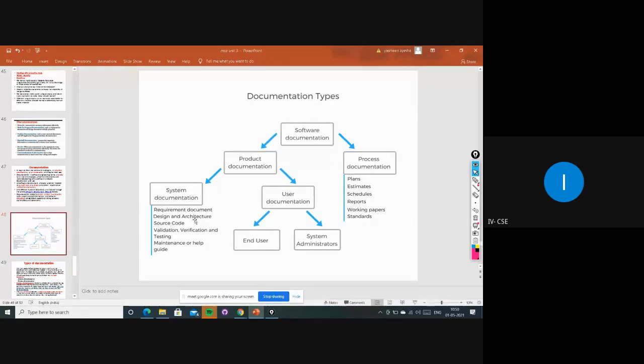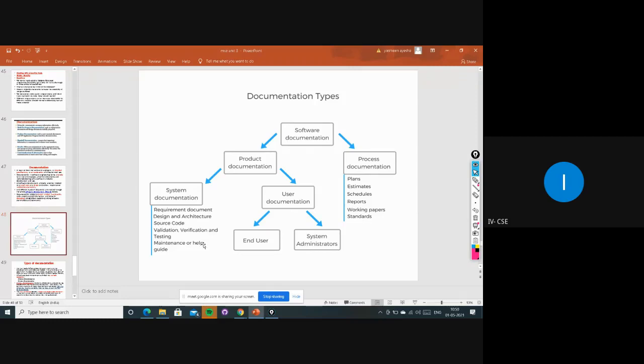And once the designing and architecture are completed, coding will be there. How you have developed the code, in which language you have done it. These things will be involved; simply we can say source code, or understanding the code, whatever topics we discussed in our unit 3, that will come here. And next, validation, verification and testing. Once the coding is done, validations will be there: is the code working perfectly or not? Is there any issue? They will be fixing and working on that. Like that, all details will be maintained.